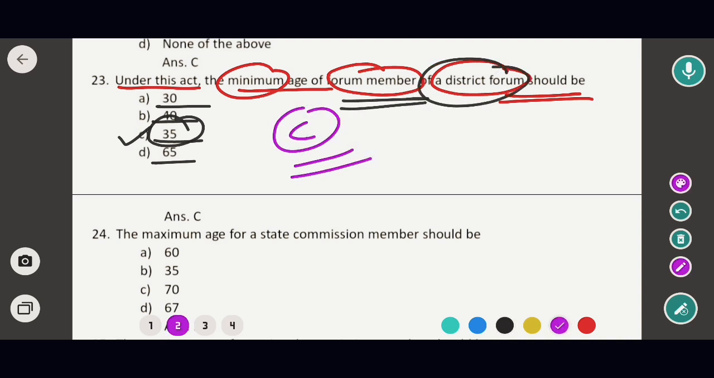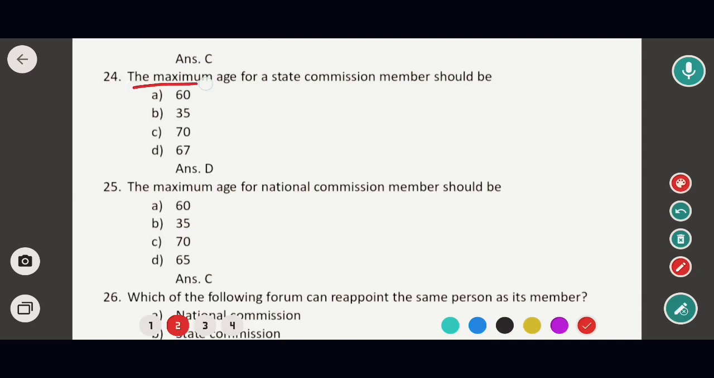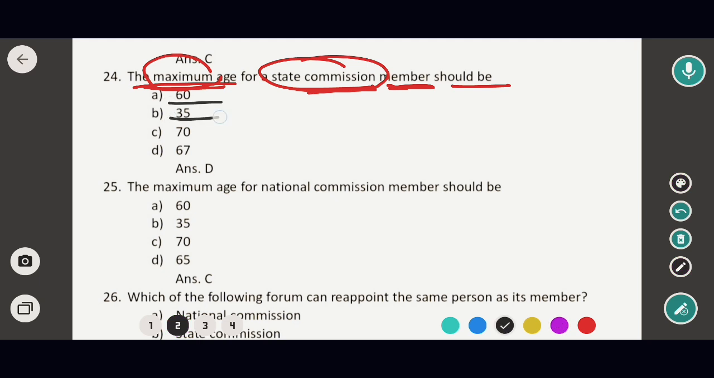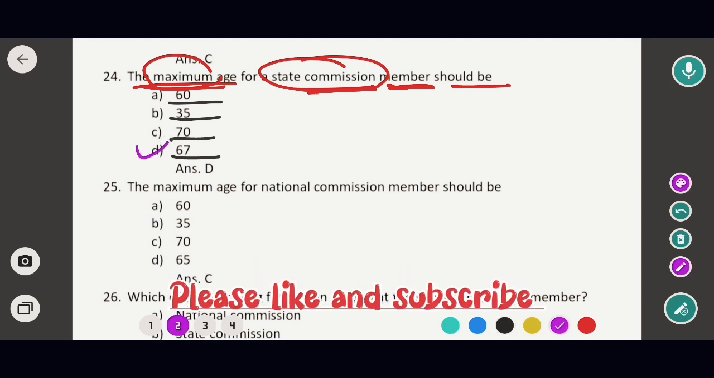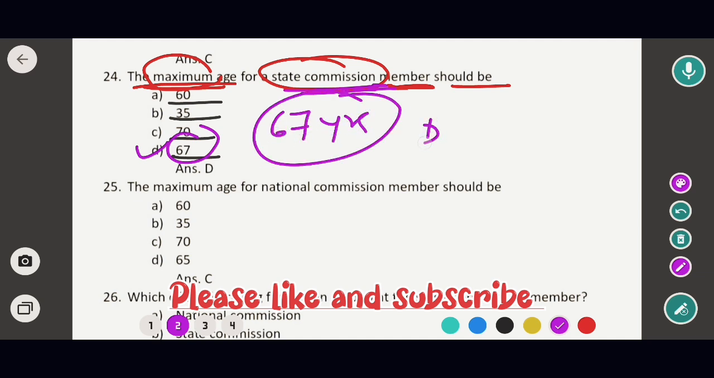Okay, so now the next question. The maximum age for a state commission member should be: option A 60, option B 35, option C 70, and option D 67. So in this case, the correct option would be option D. That means the maximum age for the state commission member is 67 years.